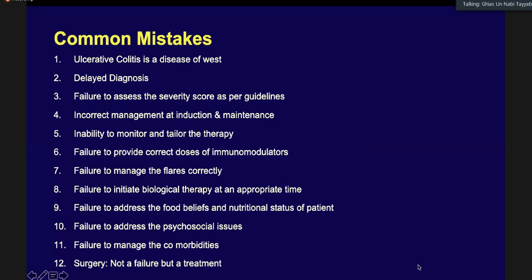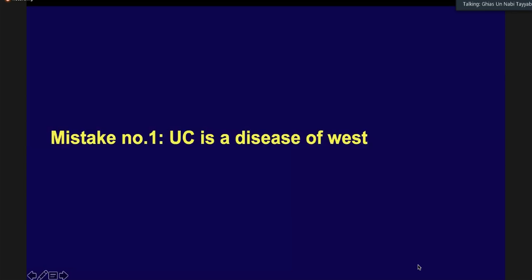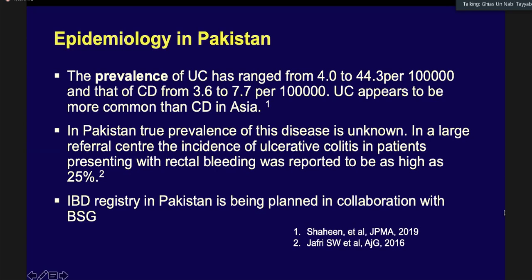Okay, so this is the list of mistakes that we commonly make in our day-to-day life. And starting with the first mistake: ulcerative colitis is a disease of the West. Now, while growing in this community, starting from way back in the early 90s to 2021, I can see a transformation from a stage when ulcerative colitis was not the initial diagnosis in the clinical units. Now ulcerative colitis is considered a common diagnosis in our units, but still in the community, in GP practice, it is not there.